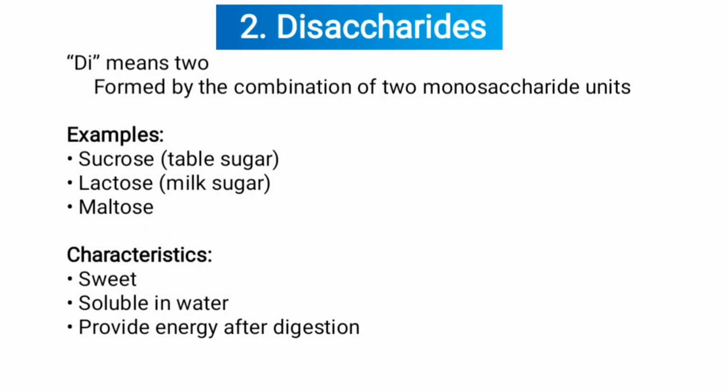Second one, disaccharides. Di means two, formed by the combination of two monosaccharide units. Examples: sucrose, table sugar; lactose, milk sugar; maltose. Characteristics: sweet, soluble in water, provide energy after digestion.